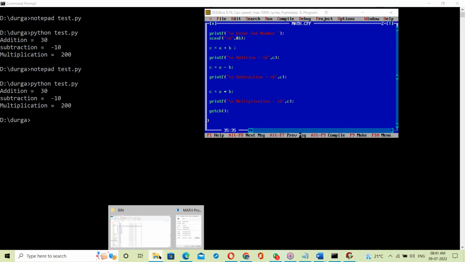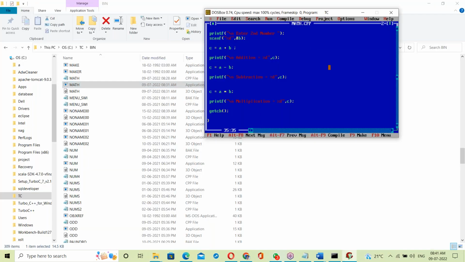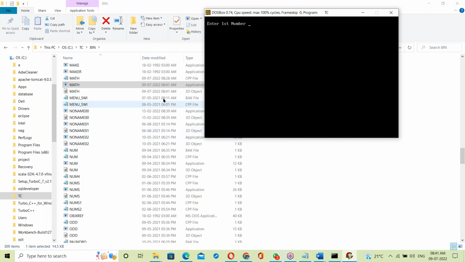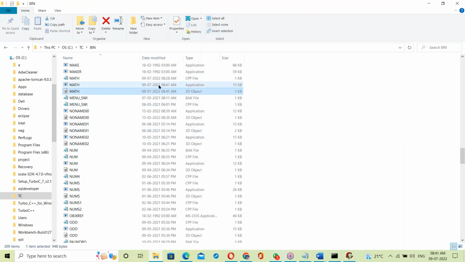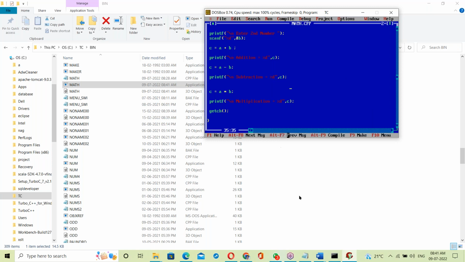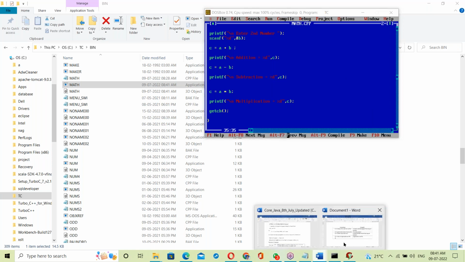In the case of the C language, the compiler, what happens here? Now run it. When you try to run it, it creates one exe file, that math.exe file. Now generate it again, recreate the exe file. 8:41 AM, just now, 9th July. That exe file was just created. Then I enter the first number and second number. So the exe is created, then executed. The exe file is executed.